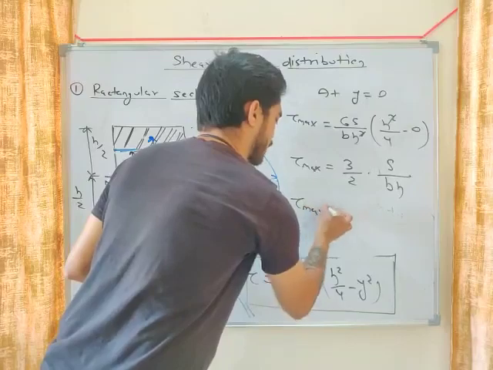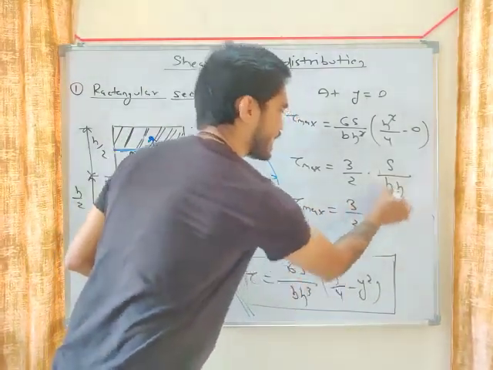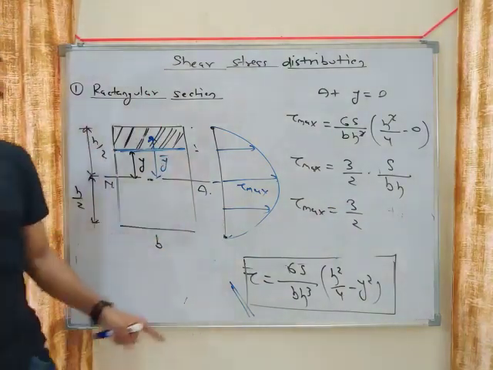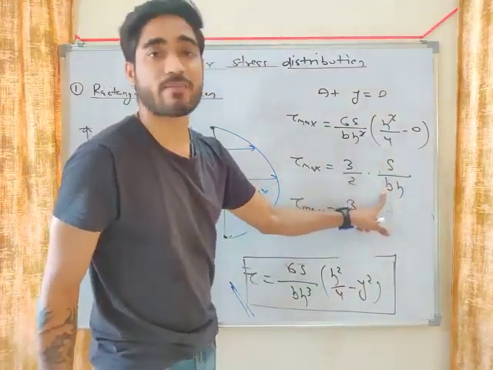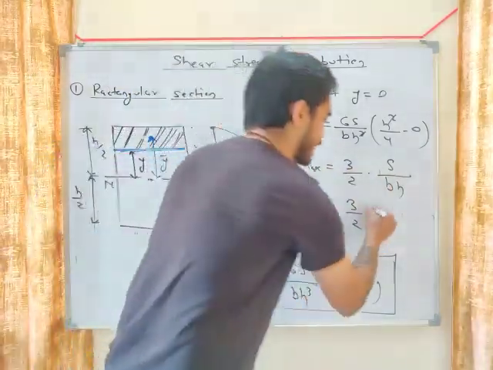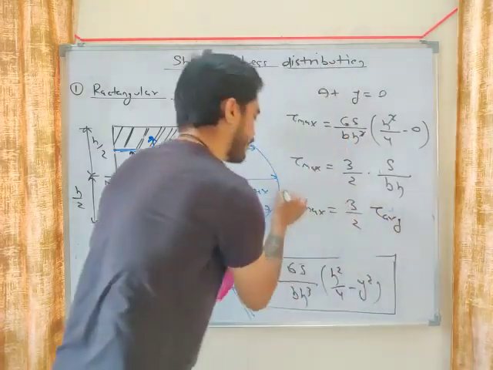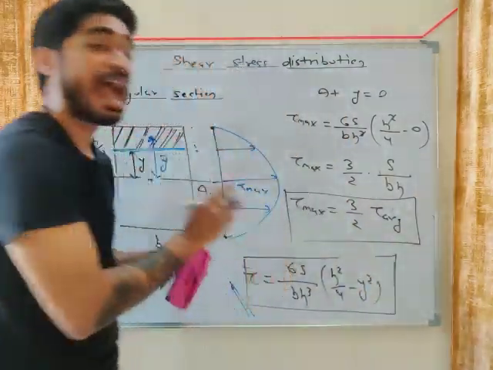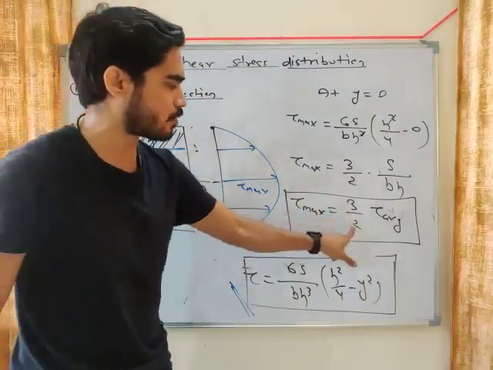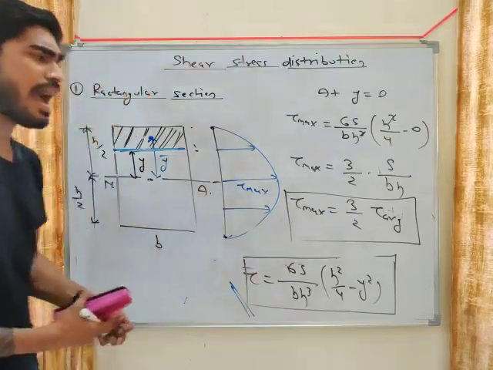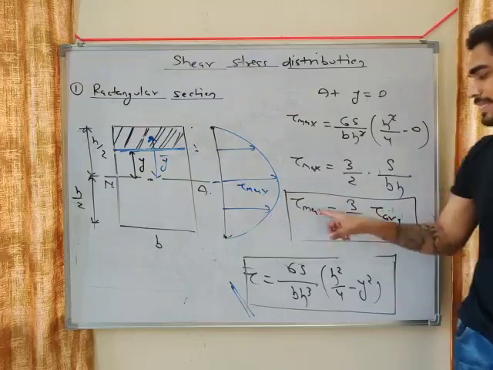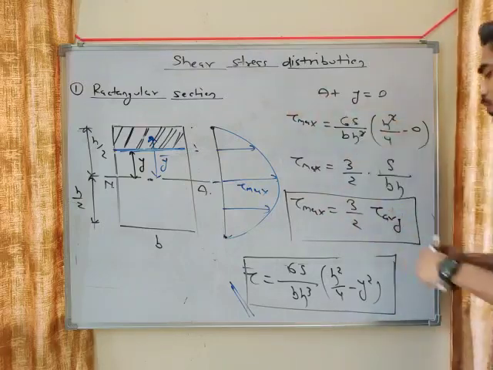Now what is b h, my friend? B into h is the area. So it is shear force divided by area. And I told you in the beginning, what is force upon area? It is tau average, my friend. Force upon area will give you the average value of tau. So for a rectangle, you are getting tau maximum equals 3 by 2 times tau average. So this is the relation between tau max and tau average for a rectangular section.